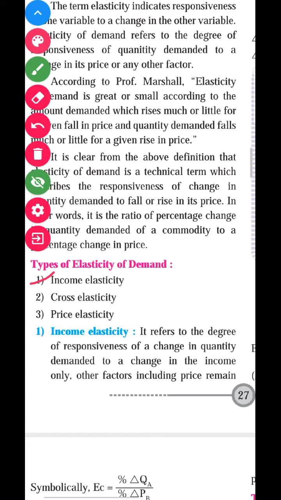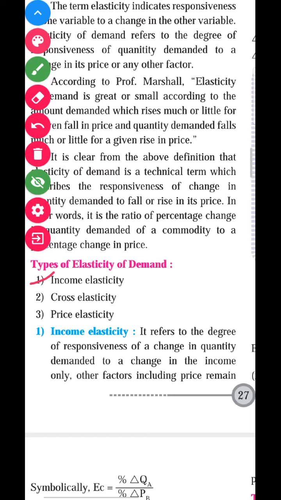Because of the increase in income of the person, not because of price. When income increases, the person will purchase more even at a high price. Yes or no? Yes. So when income increases, demand increases, and vice versa.